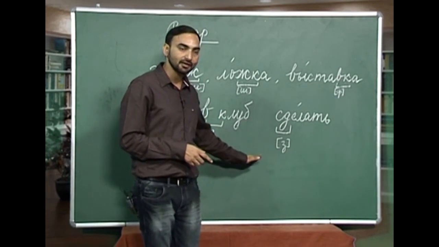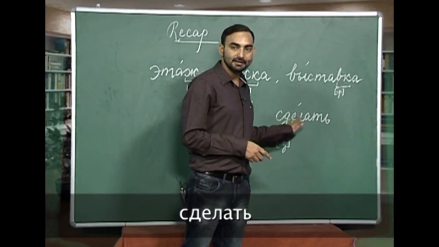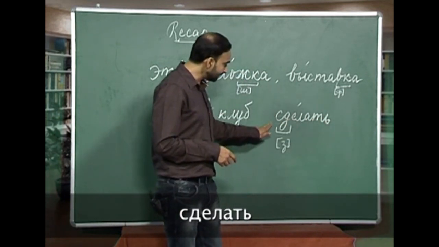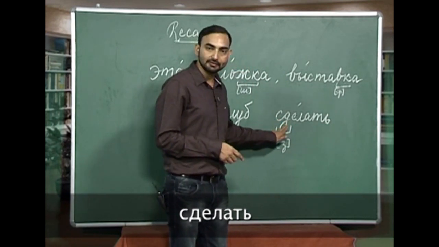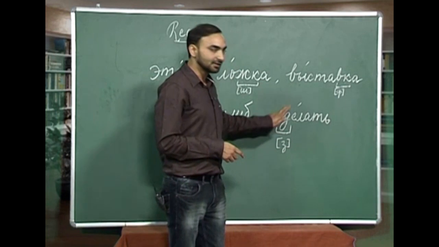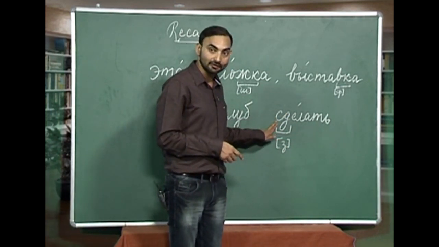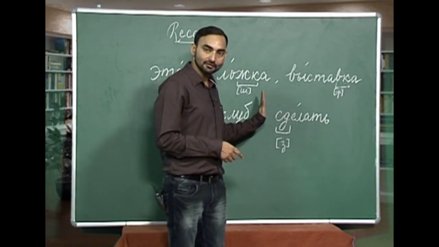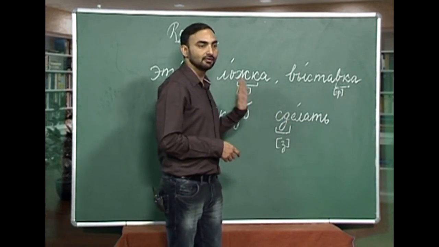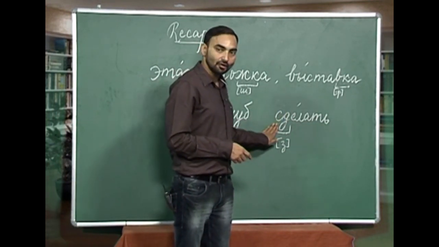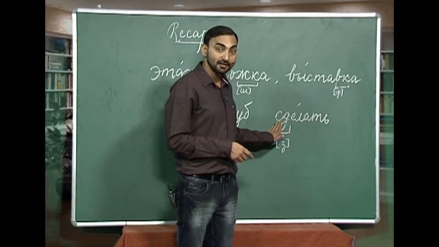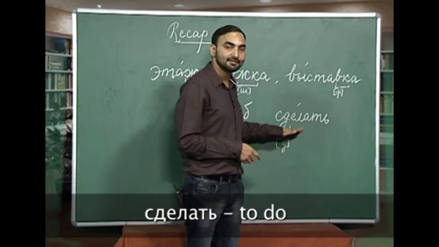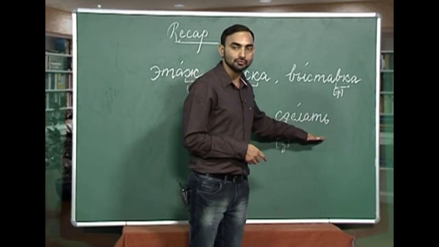Let us move on to our next word, which is s, d, ye, l, a, t and soft sign. And again there is a consonant cluster s and d. I need to tell you that this s is a voiceless consonant, not the voiced one, and d is a voiced consonant. So, what happens when a voiceless consonant occurs before the voiced consonant? This voiceless consonant will be pronounced as its voiced counterpart, which is z. So, how will you pronounce this word? Zdelat. Zdelat is to do.